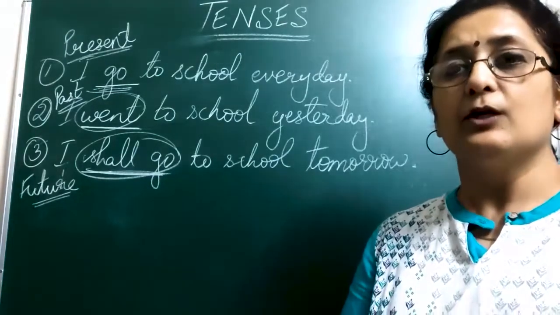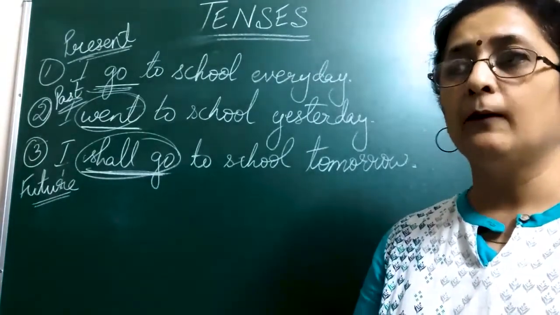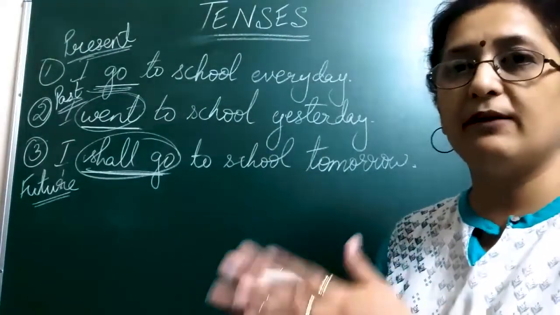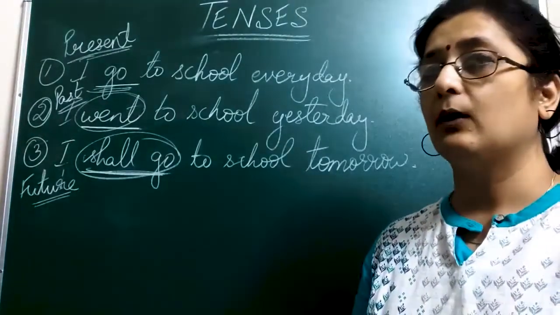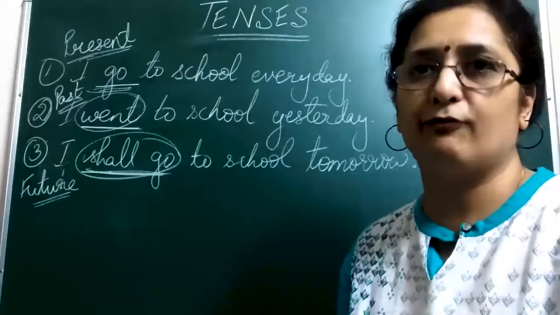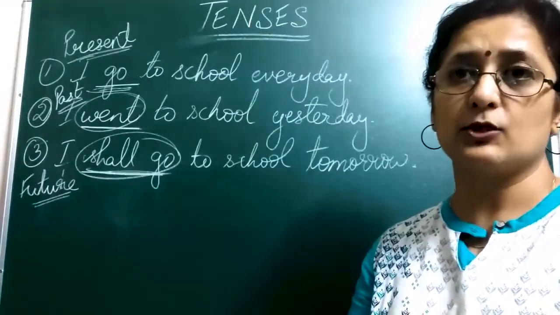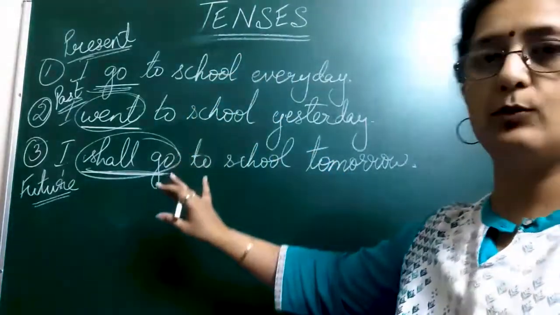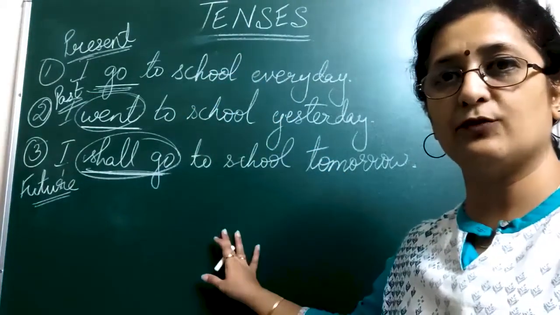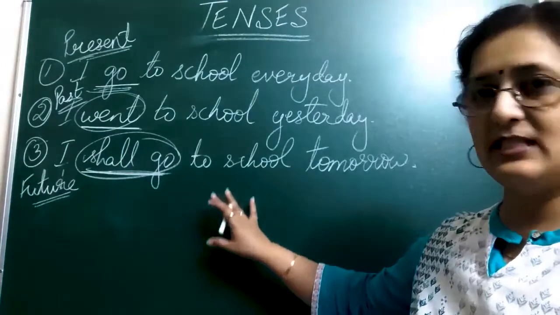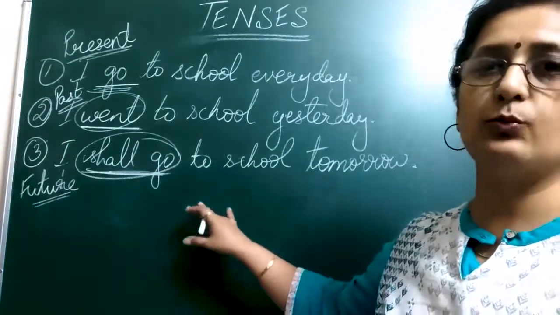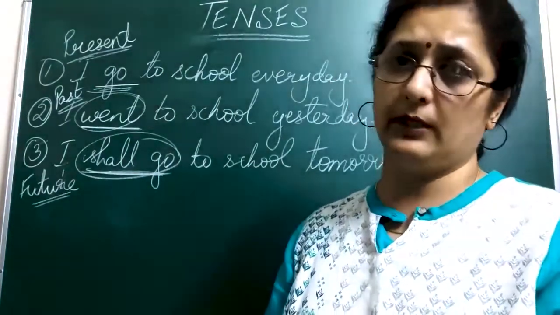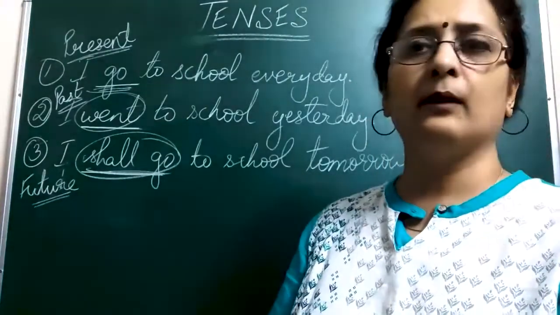Again, continuous form. So now I'll be giving you a chart, briefing you with a chart where all 12 kinds of tenses will be shown to you. Basic ones, present, past, future. I hope this part is very clear so far. Okay, since this part becomes clear, the rest will also be even more clear to you once I explain them one by one.